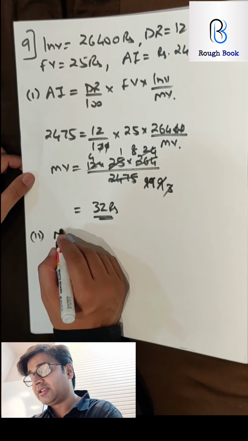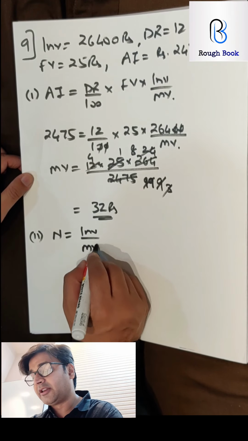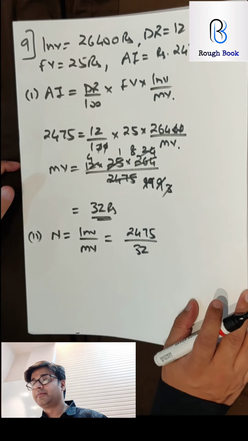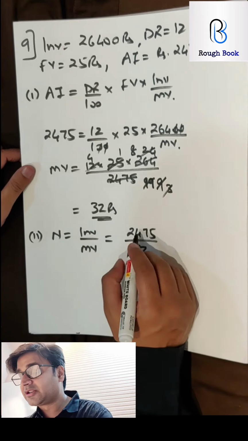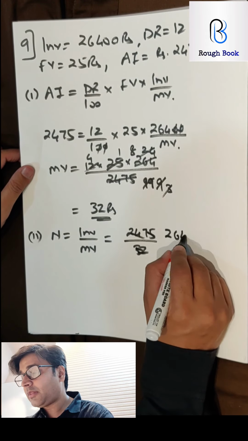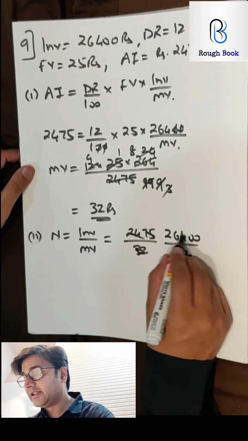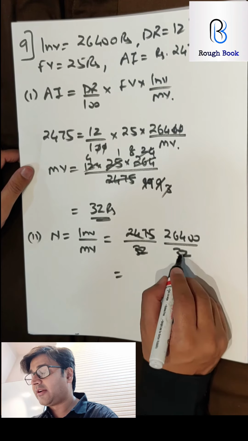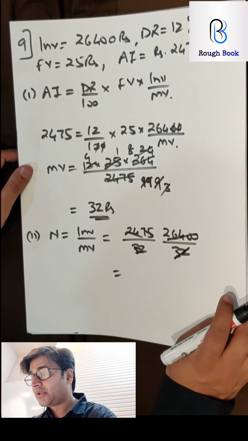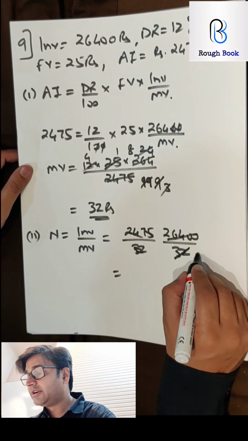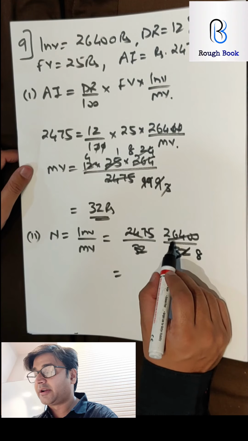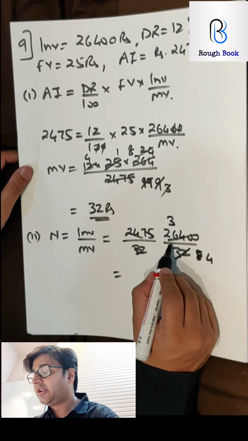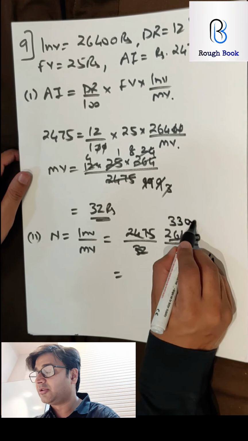Let's find the number of shares. So that will be investment by market value. Investment is 26,400 by 32. So can I cancel with 16? 16 ones are 16 and then I get 104. No, I can't. So I'll have to take some different number. So let's start with 4. 4 8s are 32, or even I can take 8, right? 8 3s are 24. Yeah, I can take 8. 8 4s are 32, 8 3s are 24. 24 again. So again 3 times and 2 zeros.